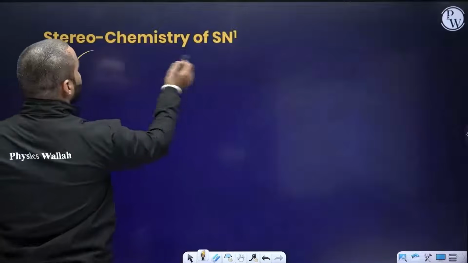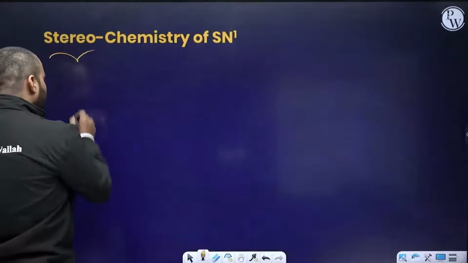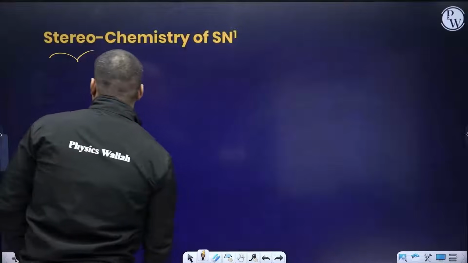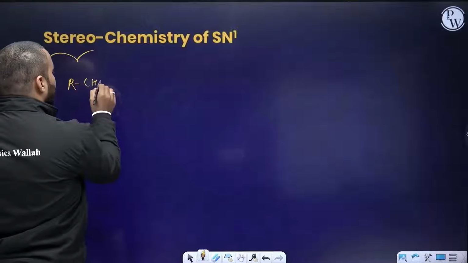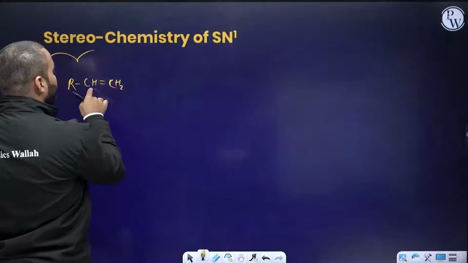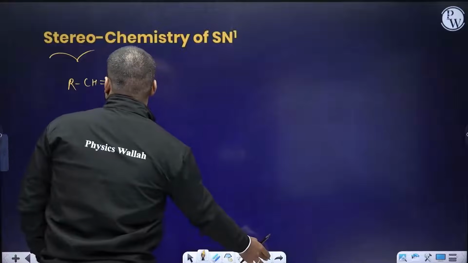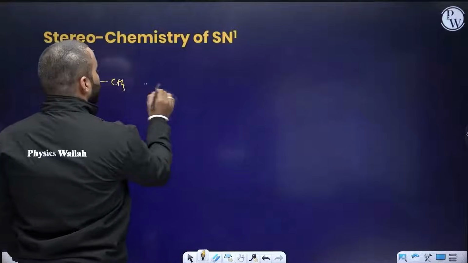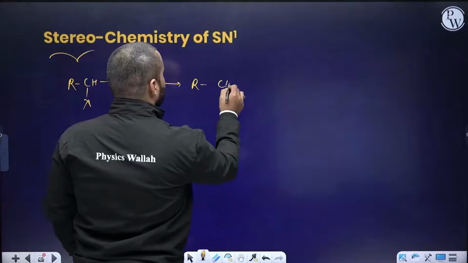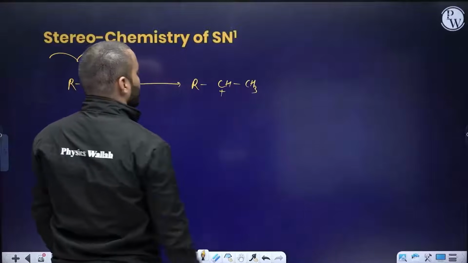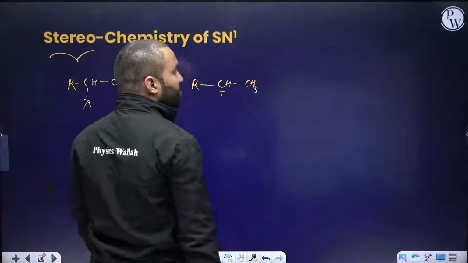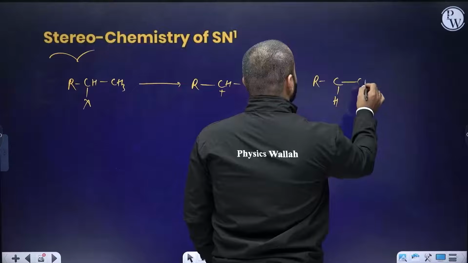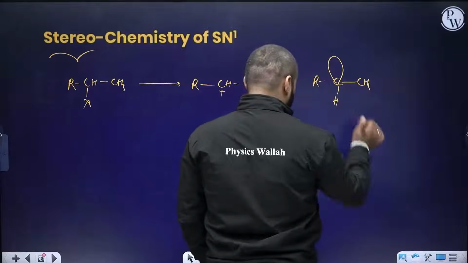Now, what are the stereochemical outcomes of the SN1 reaction? Let's say you start with RCH, CH double bond CH. We just discovered that we will be forming a positive charge on this carbon, CH, X here. Once the X leaves, you will be generating RCX, CH3, positive charge here. We need to know what the structure of this carbocation will be. The carbocation is sp2 hybridized. It has an empty p orbital present with it.